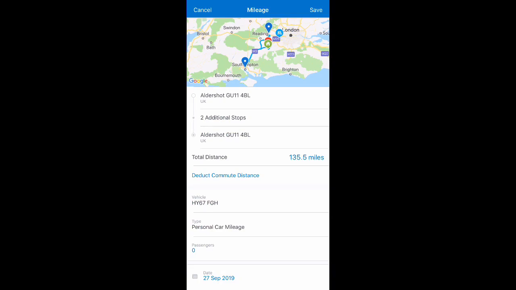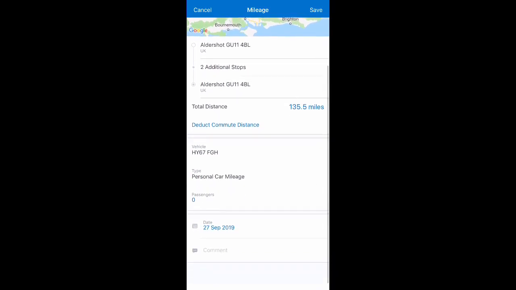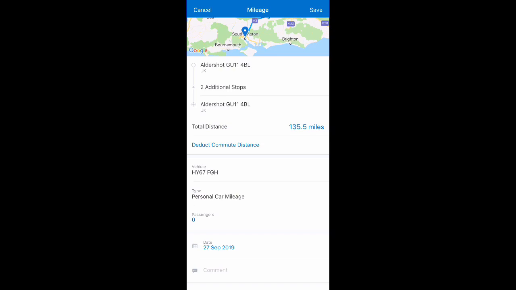You can also see that Concur knows my car details, and it also tracks against the 10,000 miles HMRC allows me to do at the full rate before that goes to the reduced rate. We can also support any kind of mileage rates required, whether you're using the standard HMRC rates or specific custom business rates that you have in place.